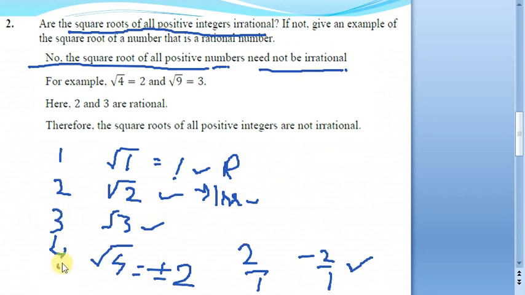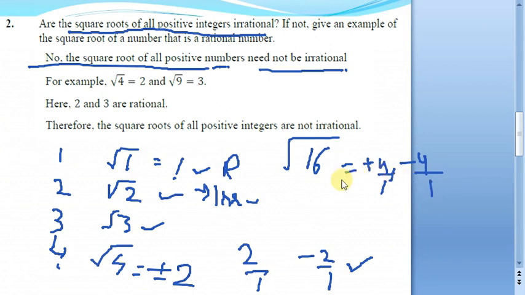If you take 4, 9, perfect squares, whatever we have, suppose you take 16 and take the square root of 16, you will get plus or minus 4. Both plus 4 and minus 4 are rational numbers. Why? Because by default there will always be 1 in the denominator. So that is why this statement need not be true always. That is the solution for our second question.